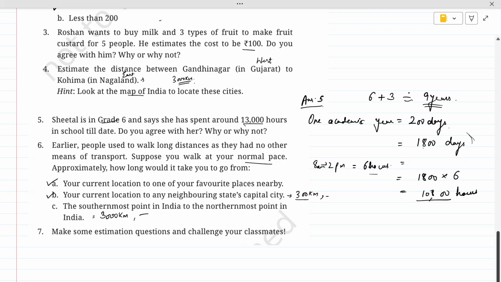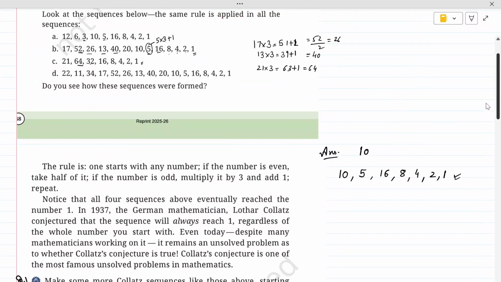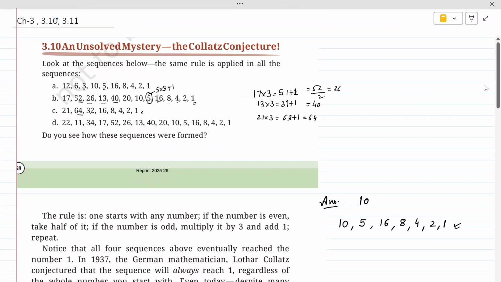So kids, we have done this exercise of estimation, and also we have covered the Collatz conjecture today. So I will end this class here, and in the next class we will do the next topic of this chapter. So I will see you all in the next class.